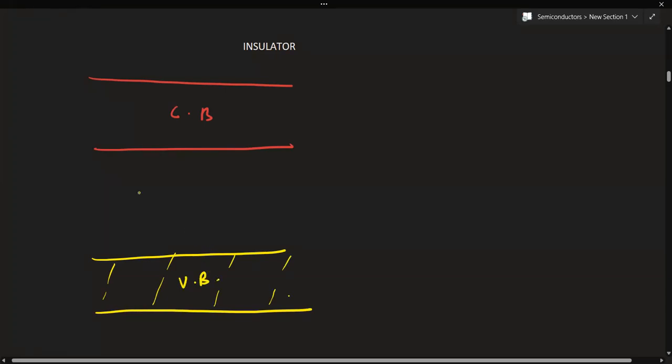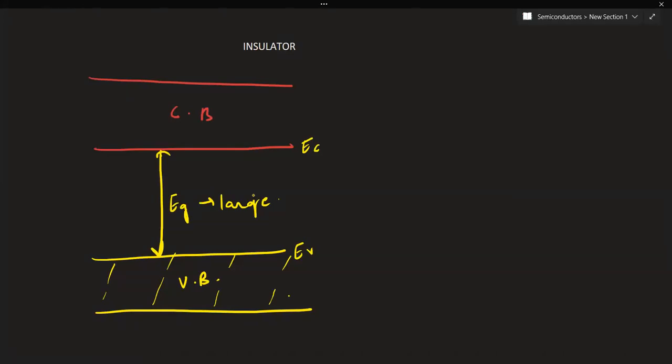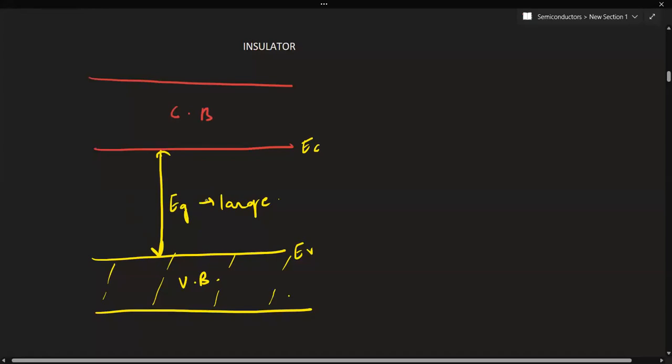Now, one thing that you have to understand in this case is that this is the conduction band, this is the valence band, this will be the energy level of the valence band, this will be the energy level of the conduction band. You have to remember that this energy gap which you are able to observe, this EG, is quite large. This is greater than 3 electron volts. Whereas in case of semiconductor, just the difference that will come will be in this.